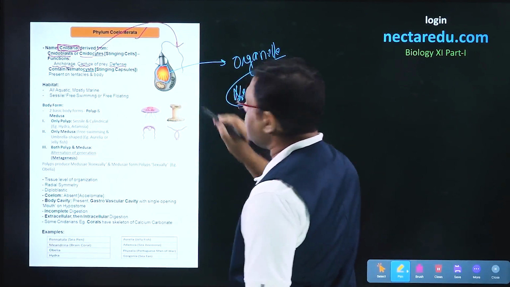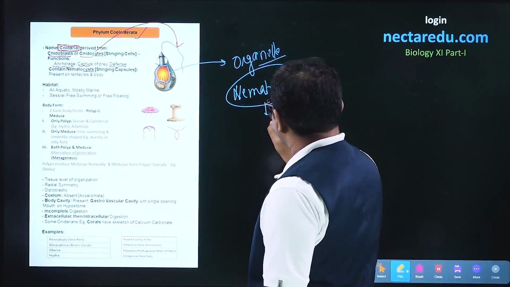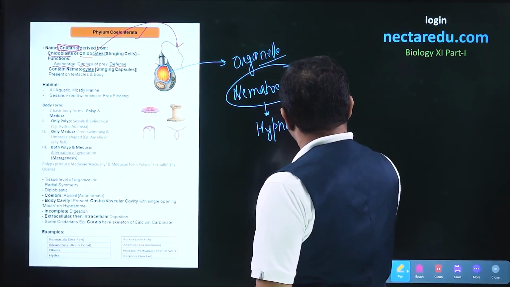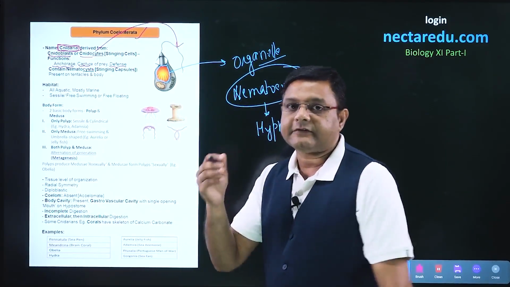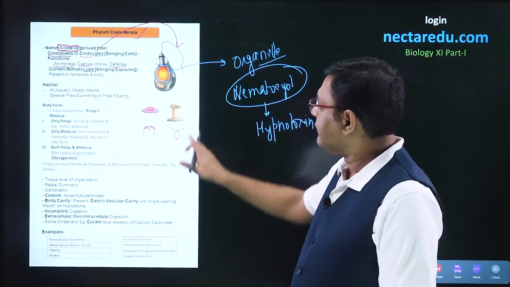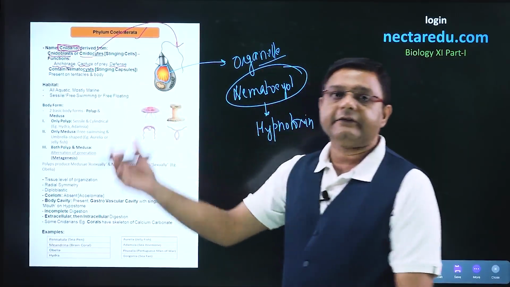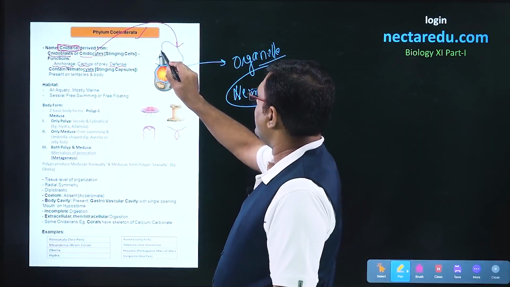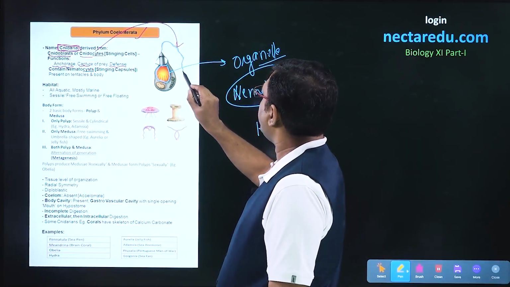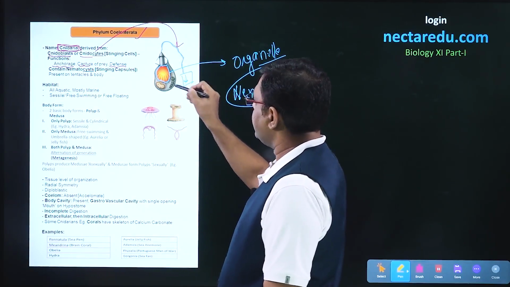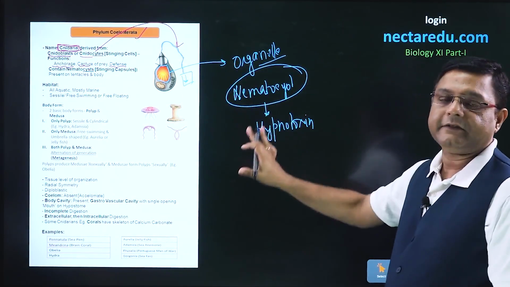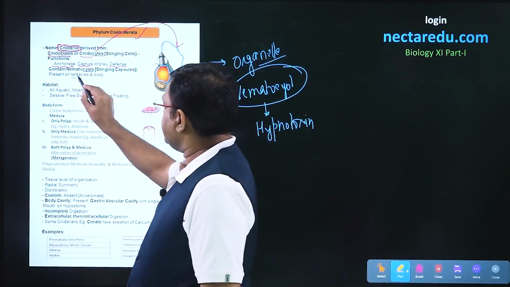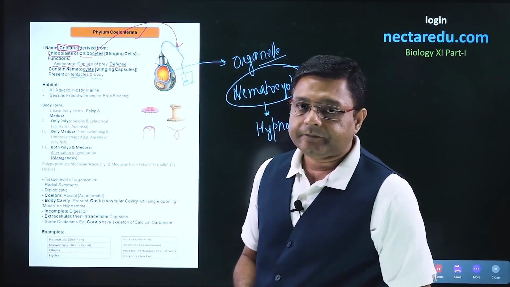So, this is the capsule, the nematocyst. This nematocyst has a toxin present in it which is called hypnotoxin, and this is the toxin which is injected into the animal on which this particular cnidocyte is discharged. This toxic material will go through this needle-like part and inside the body of the one it is attacking or using for defense. These are present on the tentacles as well as on the body.